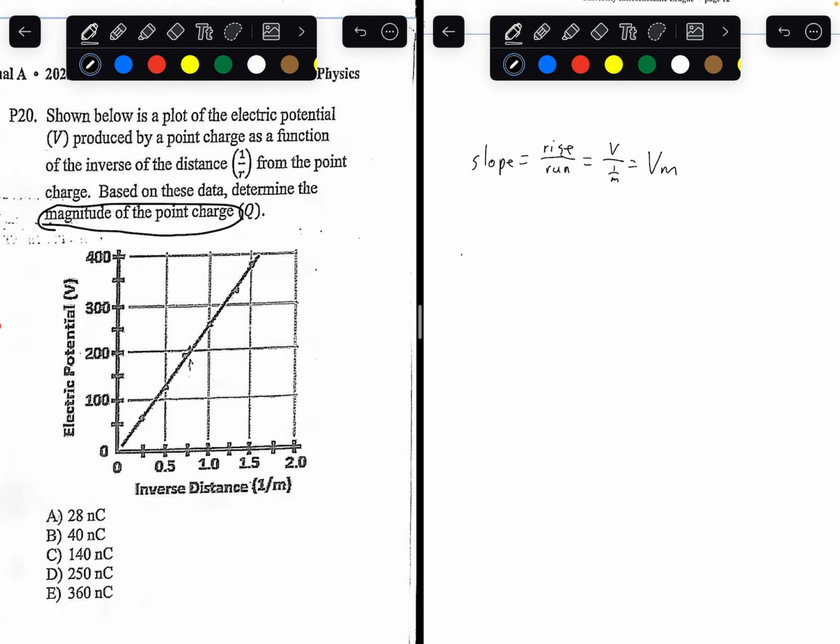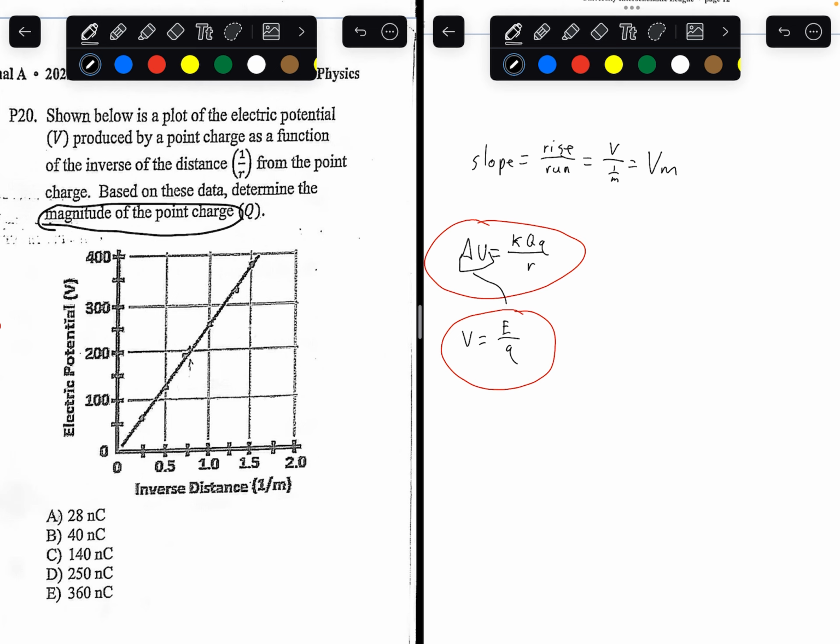To answer this question, we're going to need to know a couple of concepts. The electric potential energy is equal to Coulomb's constant times charge 1 times charge 2 over the distance. So that's one formula you need to know. And the other formula is voltage equals energy divided by charge. Using these two formulas, let's plug both formulas in together.